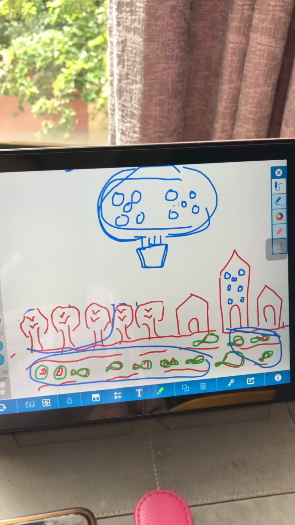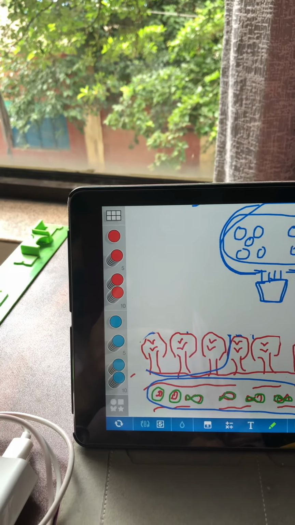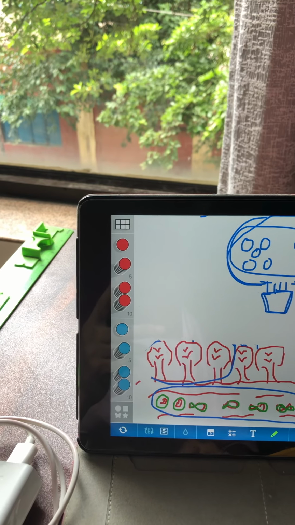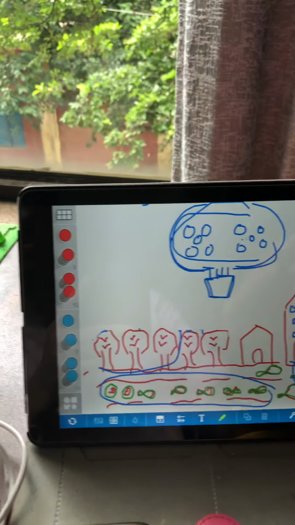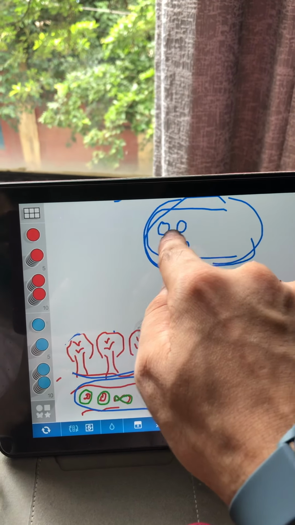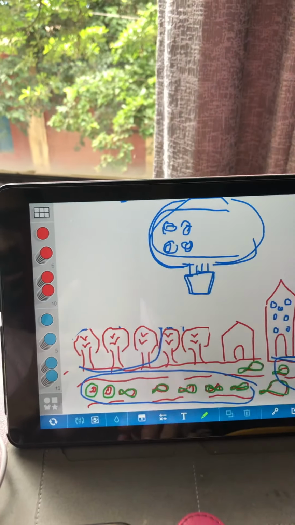Sorry, close your eyes. Let's see what you can do. Close your eyes, Aviraj. Yes, thank you. Now somebody came and they erased some of those dots. How many dots do you think they erased?